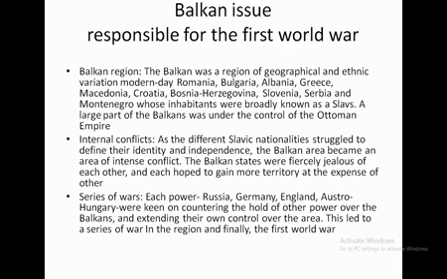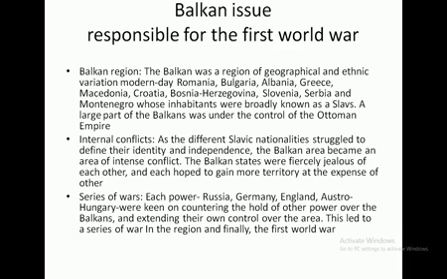A large part of the Balkans was under the control of the Ottoman Empire, and there were internal conflicts among these Slavic nations to prove their identity and independence.